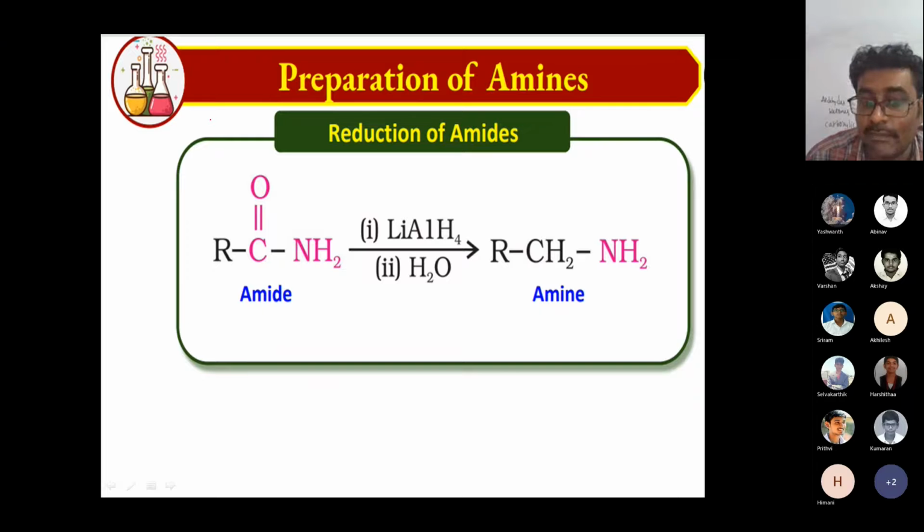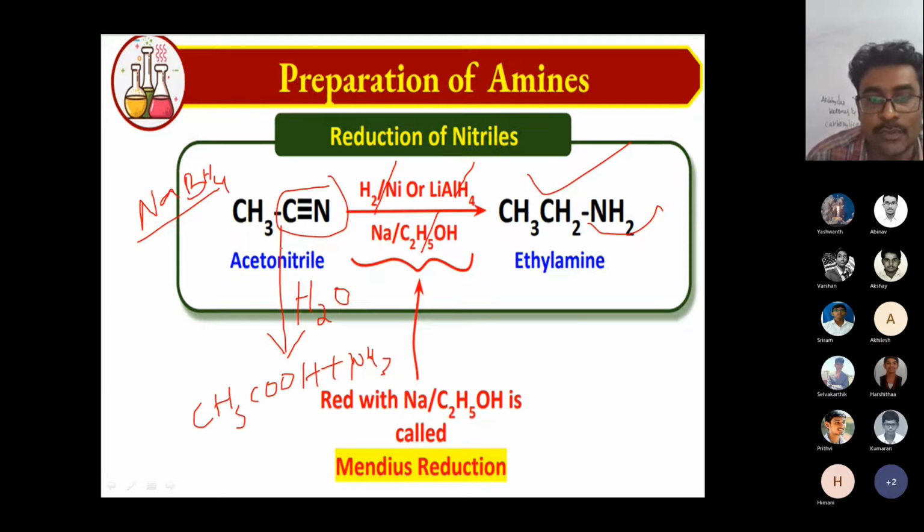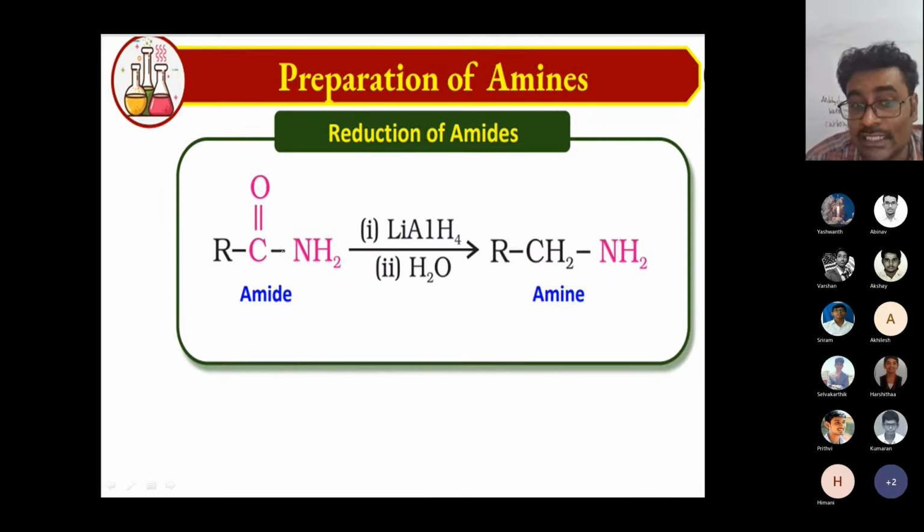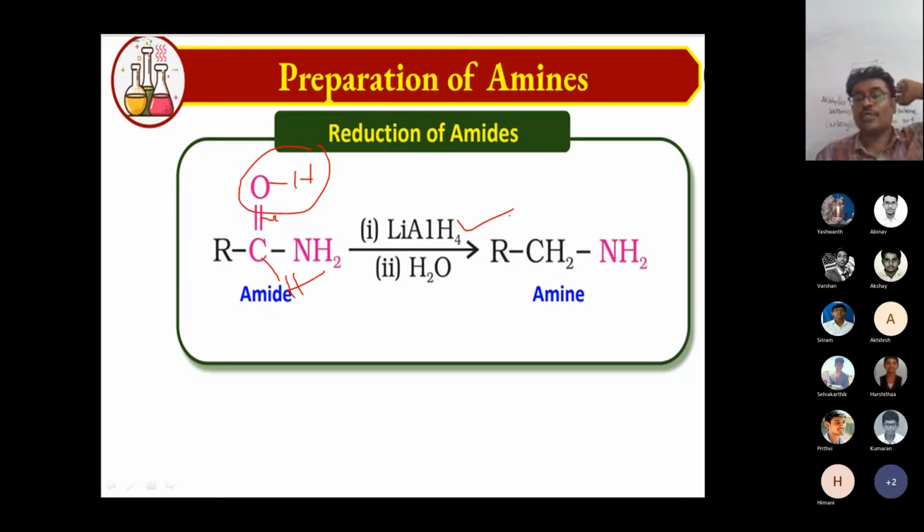Let's see this case, where an amide is there. I want to break the amide bond, so a mild reducing agent is not suitable. H2 with nickel is not suitable. I can use only lithium aluminum hydride, the strongest reducing agent. First, on reduction it becomes an alcohol, and then I want to replace the OH group. So if you use lithium aluminum hydride, I can convert the amide to amine.